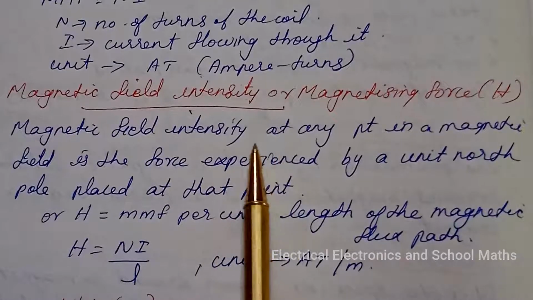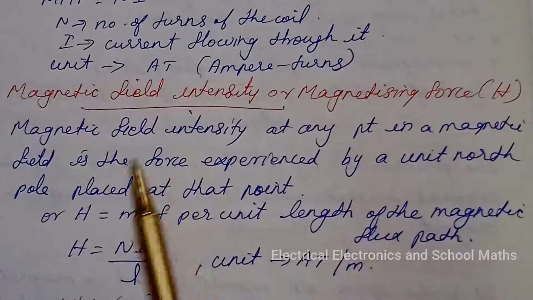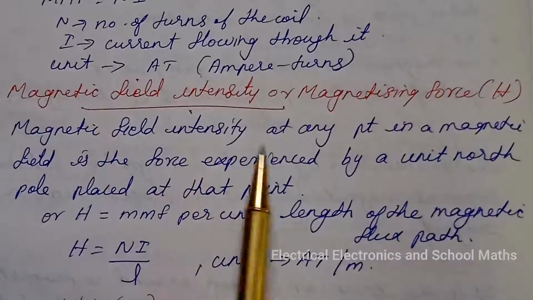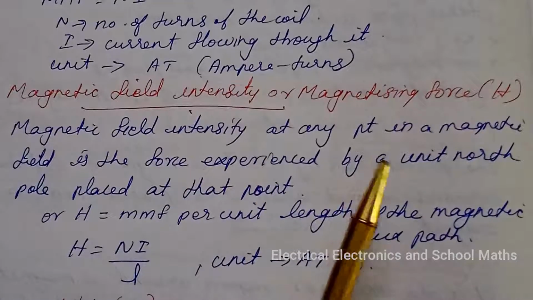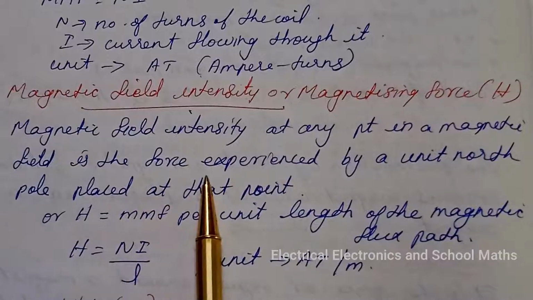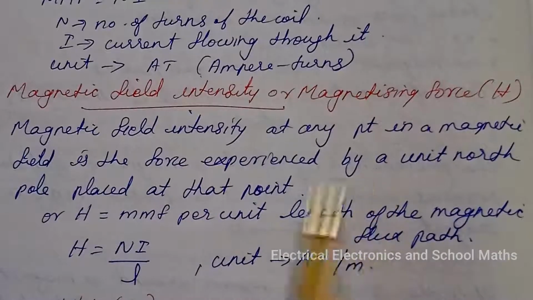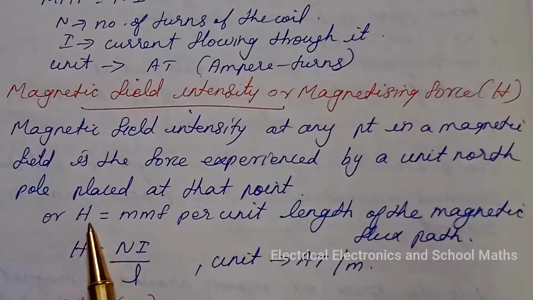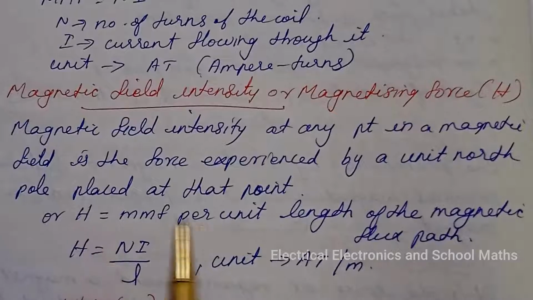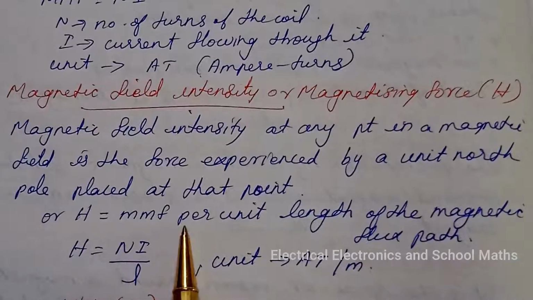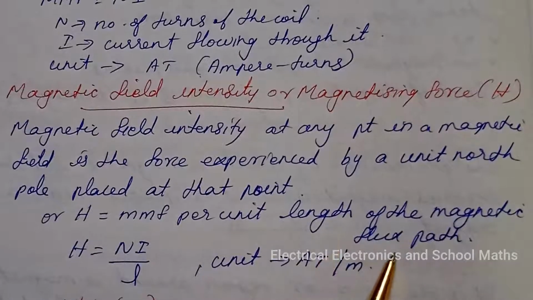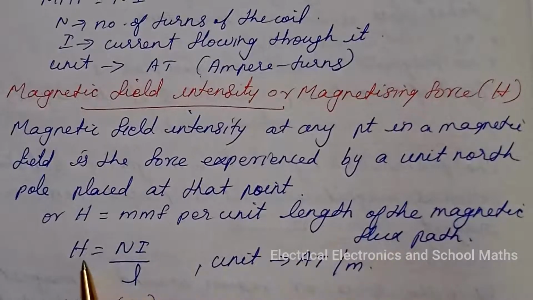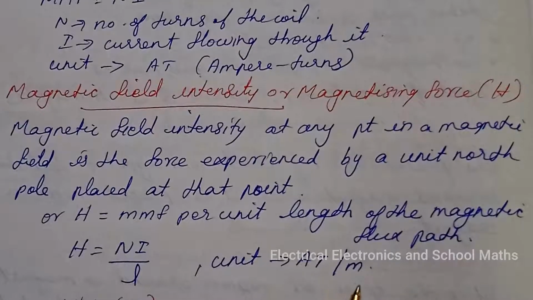Magnetic field intensity or magnetizing force. Magnetic field intensity at any point in a magnetic field is the force experienced by a unit north pole placed at that point, and it is denoted by the letter H. H is also given by MMF per unit length of the magnetic flux path, and we have H is equal to NI by L, and its unit is ampere turns per meter.